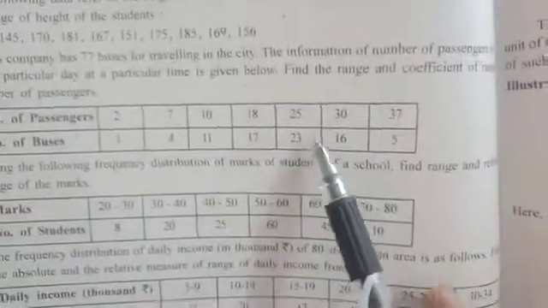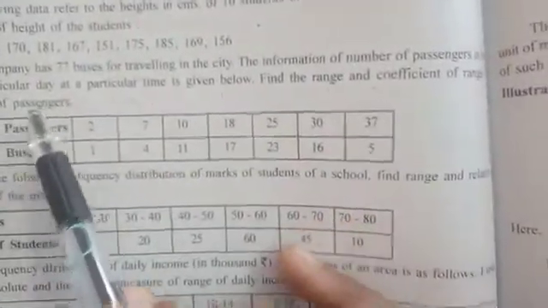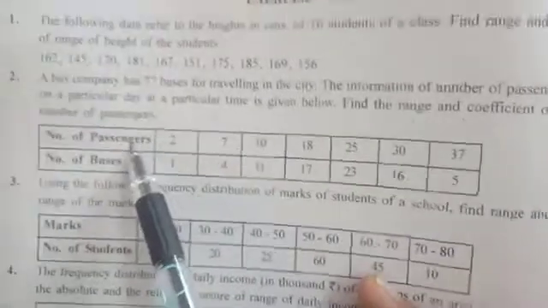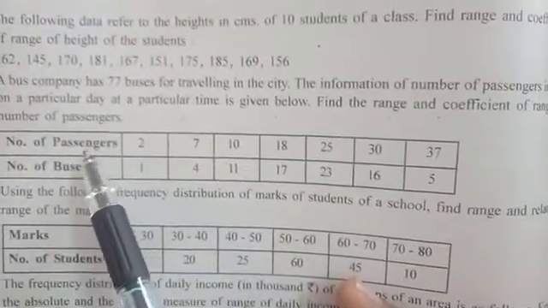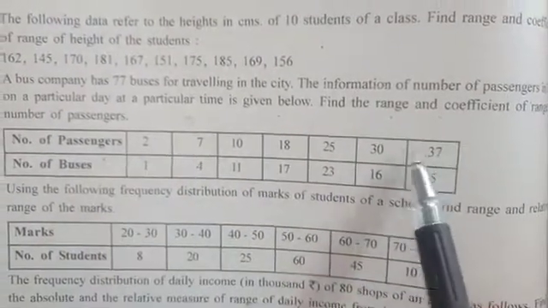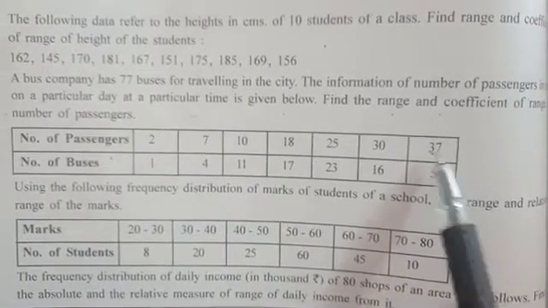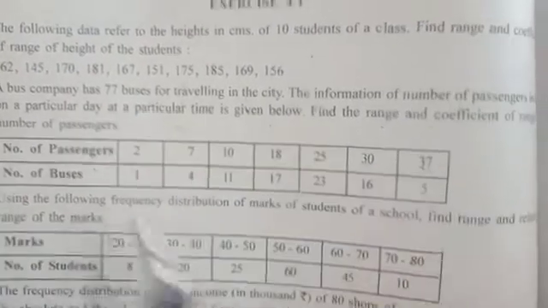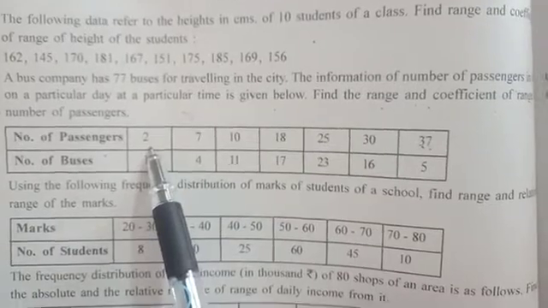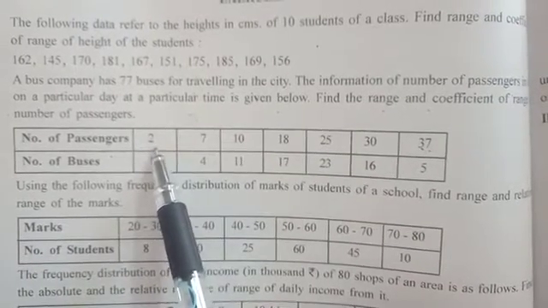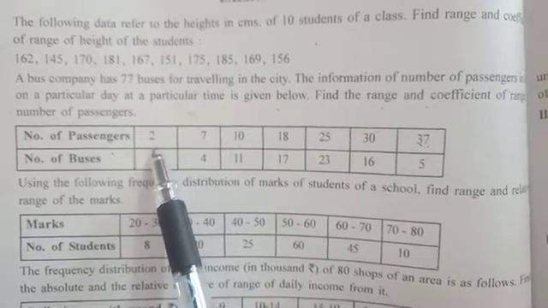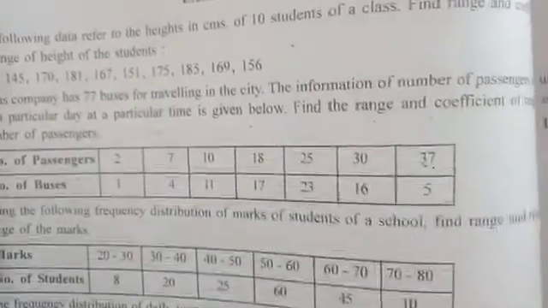So highest observation, we have to calculate about number of passengers. So the number of passengers column we will see. Now in the number of passengers column, what is the highest number of passengers traveling in a bus? 37. And what is the lowest number or minimum passengers traveling in a bus? That is 2. Right.